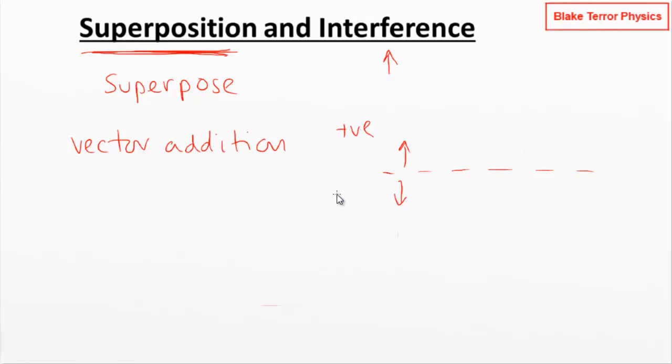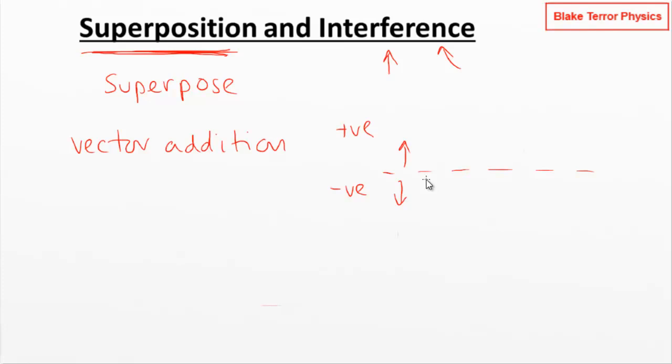It could be, say, positive direction going upwards here or negative going downwards, but the direction matters. So we need to include that when we're adding up the waves, when we're doing our interference of superposing waves. So we're just adding up the displacements, and then the combination of all of the displacements added together gives us the resultant wave that forms at that particular point.